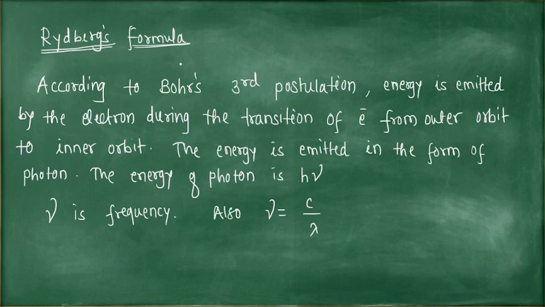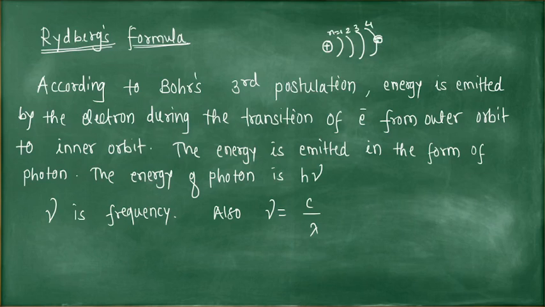Now Rydberg's formula. We have discussed that when there is a transition of an electron from an outer orbit to a fixed inner orbit, so this is the positively charged nucleus, this is the first orbit, second, third, fourth.